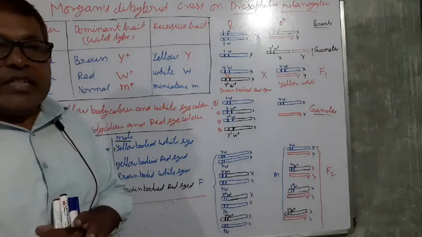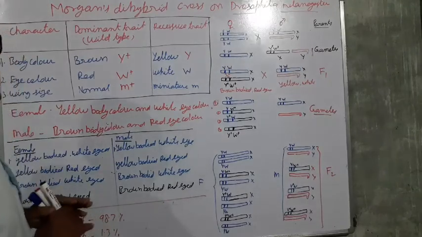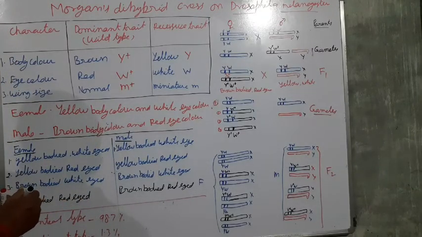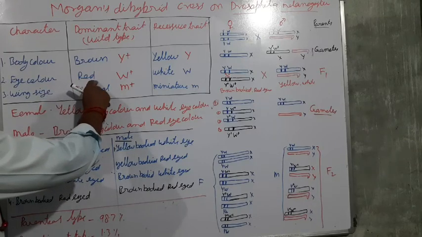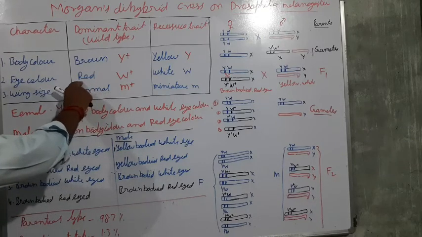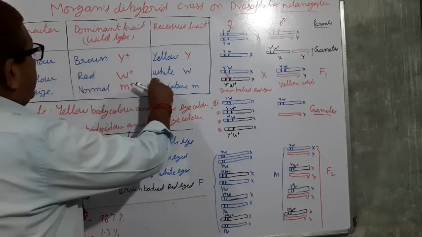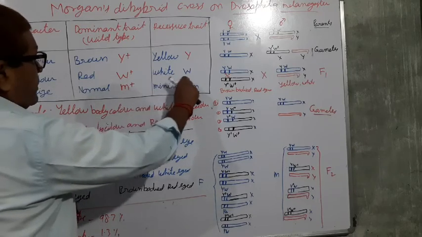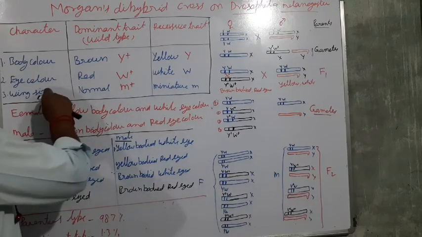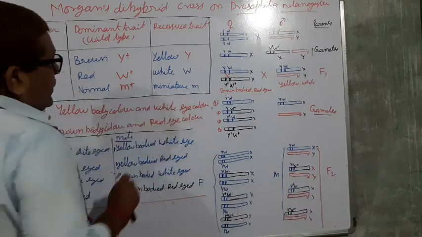Next time we will see another possibility when we see the cross between the red eye color and white eye color, and the wing sizes normal and miniature.